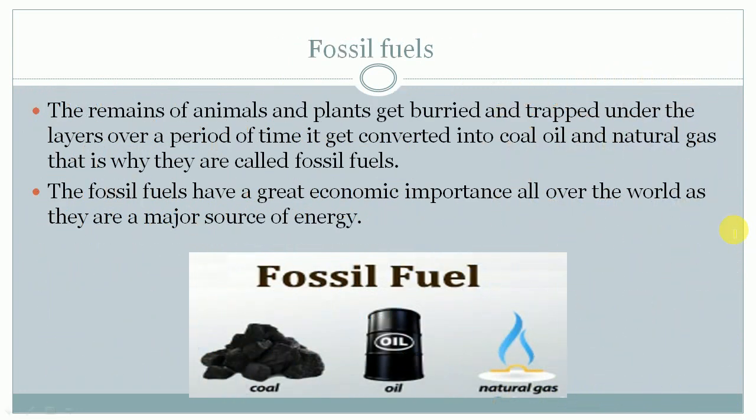Children, one more thing about fossil fuels. Sometimes the remains of animals and plants get buried and trapped under the layers over a long period of time. Then they get converted into coal, oil and natural gas. That is why they are called fossil fuels.